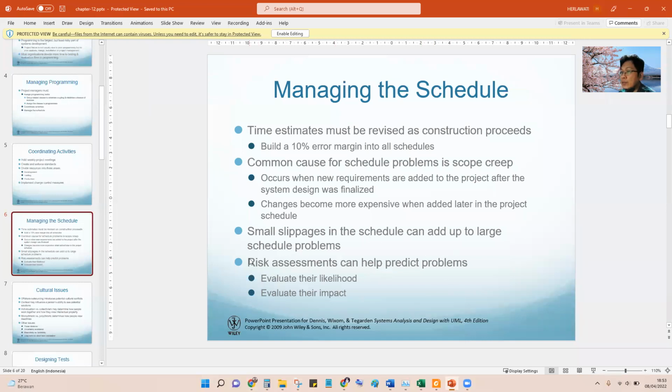So we have to give attention to risk. This assessment can help predict the problem or mitigasi. Evaluate their likelihood, evaluate their impact, and etc.